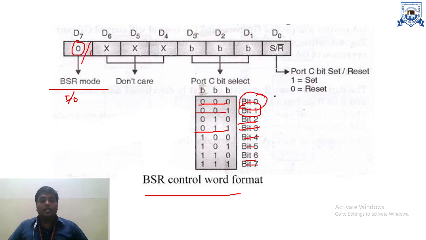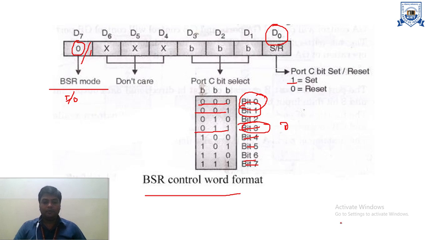Okay, so is bit 3 0 or is bit 3 1? That is identified via the D0 bit, that is the set or reset complement. If the value of D0 is equal to 1, that means bit 3 is 1. And if this value is 0, that means bit 3 is 0. So that is your bit set and reset control word.